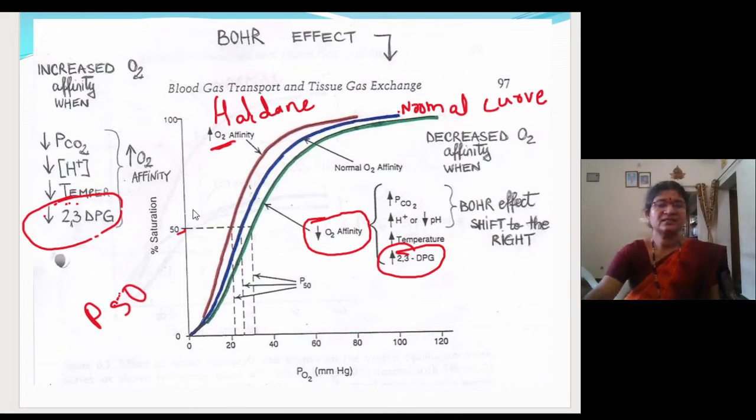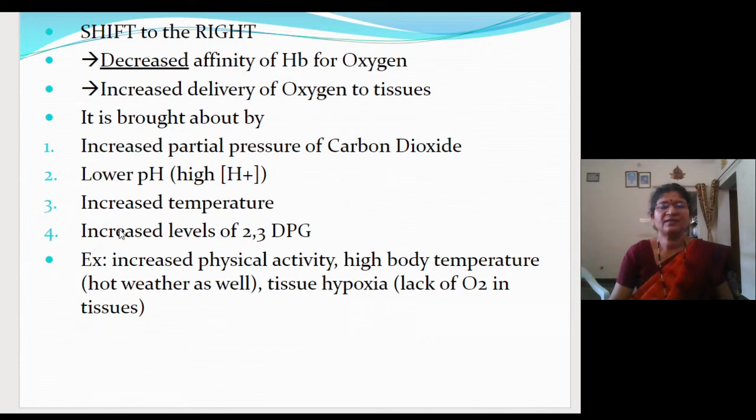Now let us know the conditions. Whatever conditions I have told now, they are there in the coming slides. So, shift to the right. It is there in written form: decreased affinity of hemoglobin for oxygen, and increased delivery of oxygen to the tissue. I told you the curve will usually shift to the right in the tissues because of increased concentration of carbon dioxide, hydrogen ion and temperature. These three factors play a very important role.